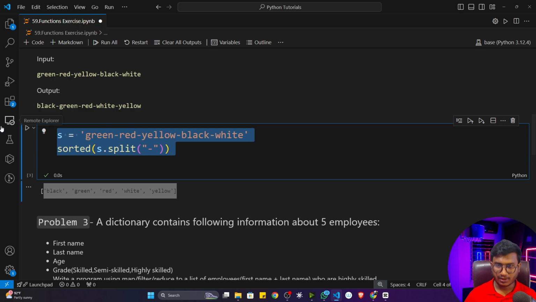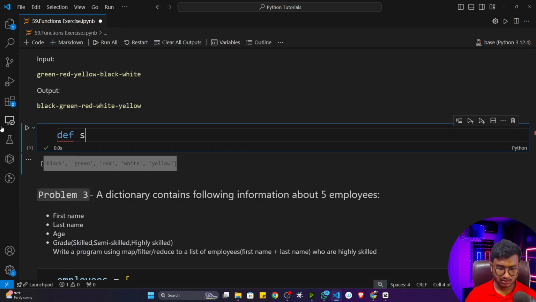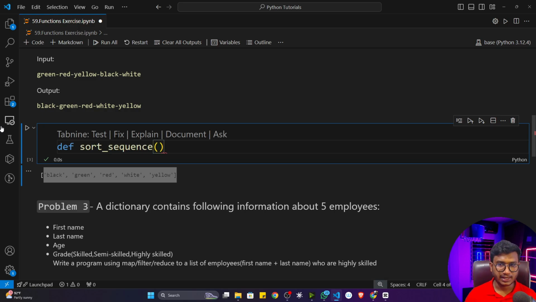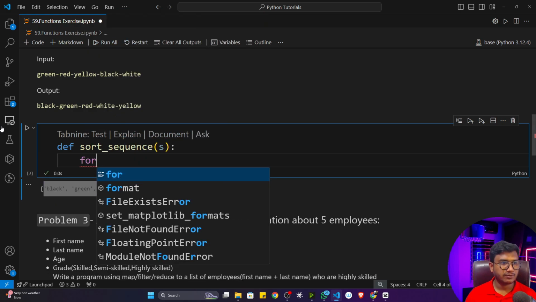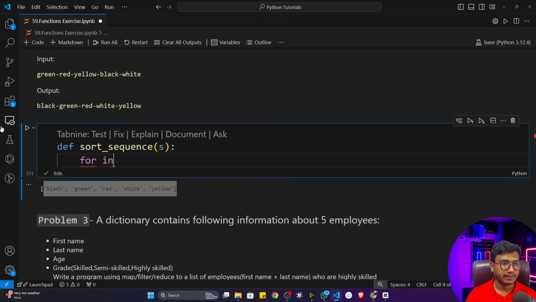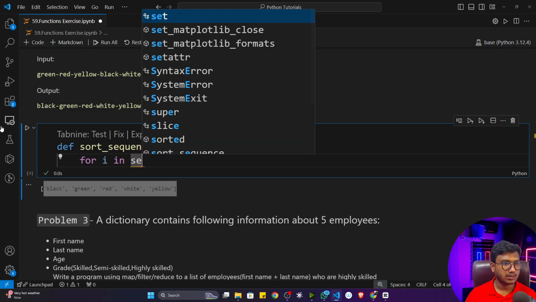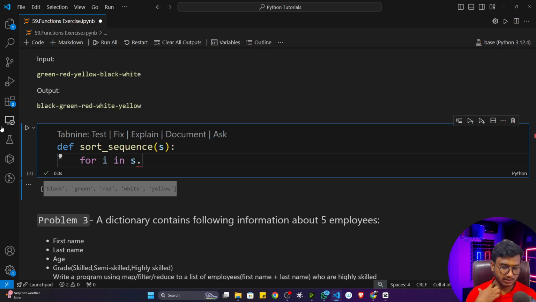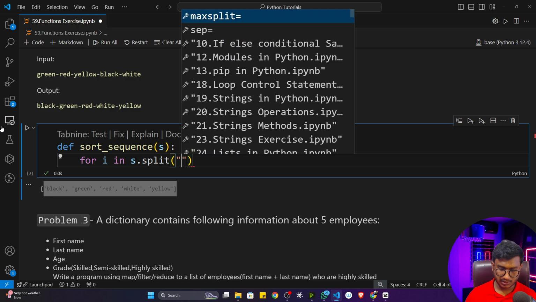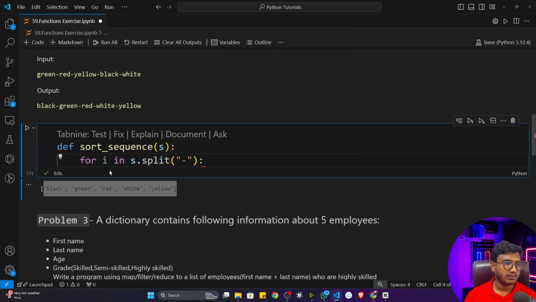So for this, let's create a function. I'll name it sort sequence. It will take a string. Inside that, I'm going to write a for loop: for i in sequence, that means the string, split with respect to this hyphen. And whatever output I get, I'll do the sorted operation. The same example I showed you, remember.